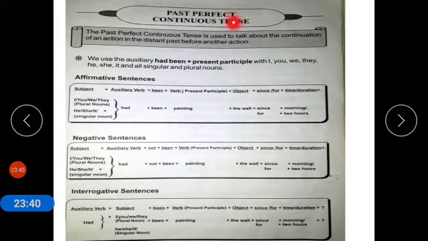Now coming to the past perfect continuous tense. The past perfect continuous tense is used to talk about the continuation of an action in the distant past before another action. We use the auxiliary had been plus present participle with I, you, we, they, he, she, it and all singular and plural nouns. The affirmative sentence structure is subject, auxiliary verb plus been plus present participle, meaning first form plus ing, object, use of since and for.